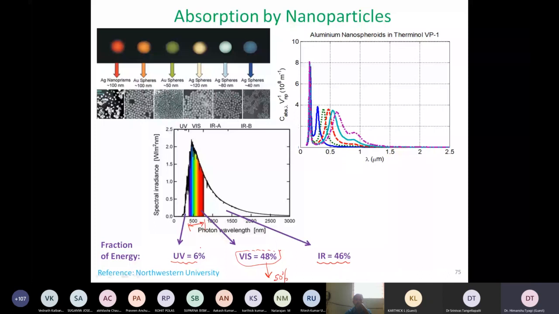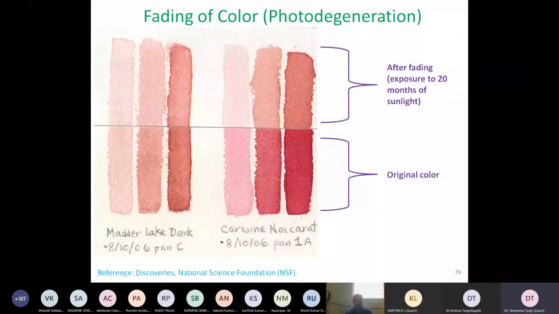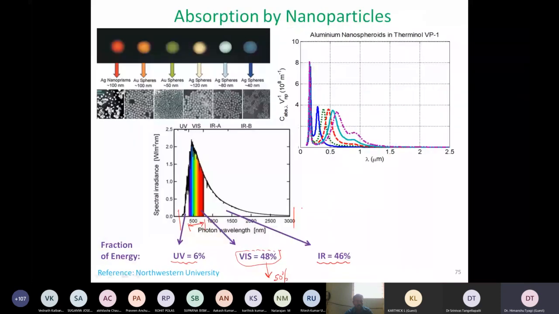The full spectrum is from, let's say, 0 micron to about several kilometers in length, which is the radio wave and other very long wavelengths. So that is the concept that we want to explore, but we also want to highlight there are some difficulties. The difficulty is if we use a natural dye, like chlorophyll or any other organic-based dyes. Even these colors that I was talking about over here are organic dyes.